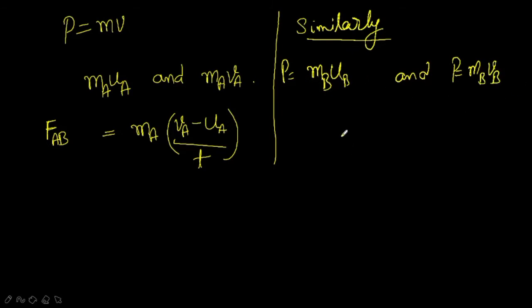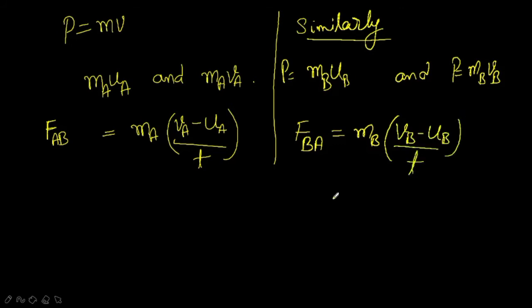Now how will we represent the rate of change of momentum for ball B? The rate of change of momentum of ball B is equal to F, that is the force exerted by B on ball A, which is equal to MB, because this is ball B and here it is ball A, into the rate of change of velocity, that is VB minus UB divided by T.